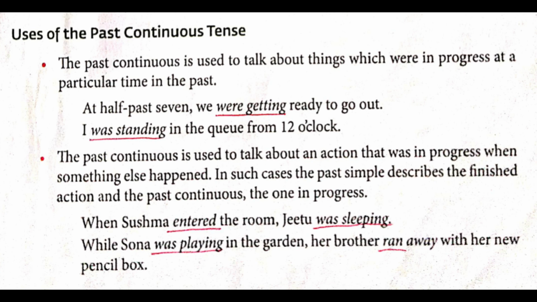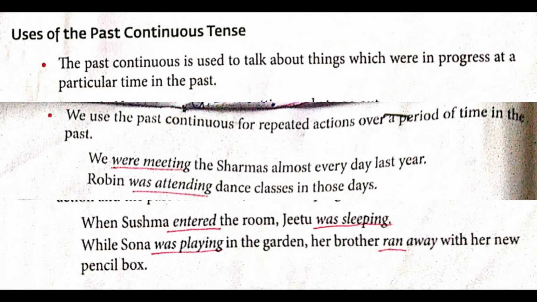Next one. While Sona was playing in the garden, her brother ran away with her new pencil box. So on one side Sona is playing in the garden, and on the other side the brother, what did he do? He took her new pencil box and he ran away. So you will underline was playing, which is in past continuous tense, and ran, which is in past tense. So two events are happening. Two tenses you will be using.